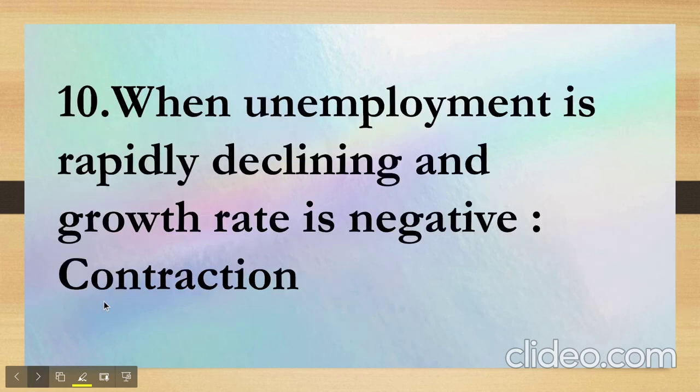Next question says, when unemployment is rapidly declining and growth rate is negative. So this question relates to the business cycle chapter, and the correct answer was contraction. The other options included recession and recovery, which were incorrect, right?